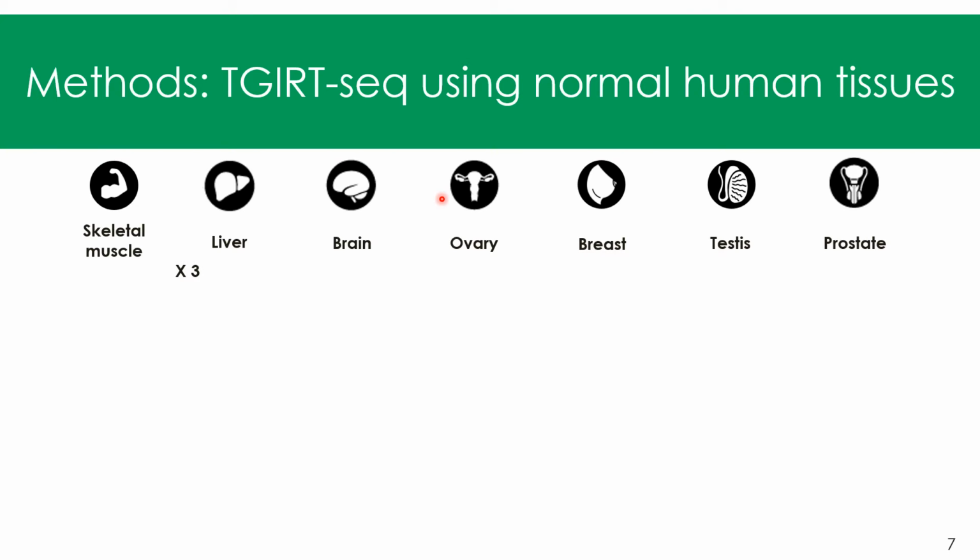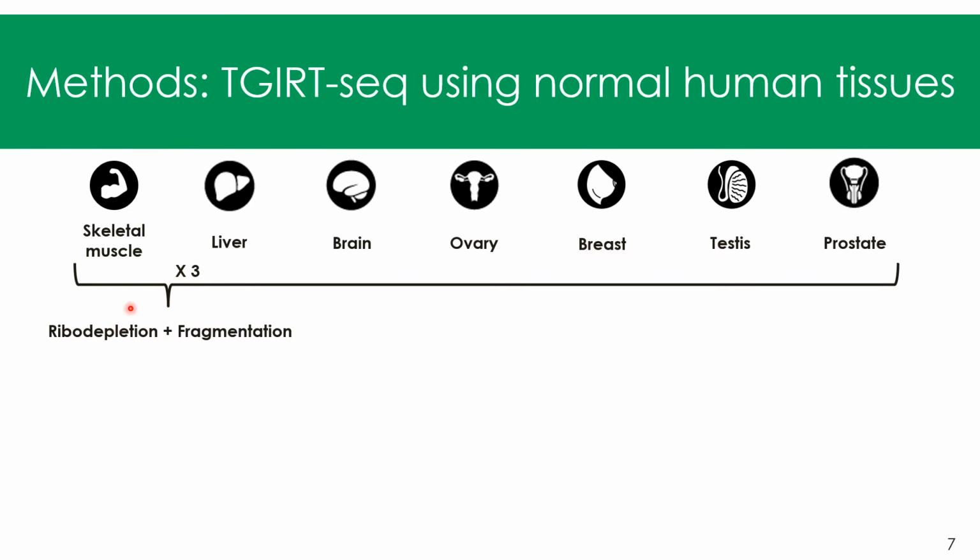The method we used is called TGIRT-seq, an RNA-seq approach that uses a thermostable reverse transcriptase called TGIRT, which was shown to accurately reverse transcribe highly structured RNAs such as snoRNAs, but also other types of RNAs such as messenger RNAs. So we used TGIRT-seq on 7 healthy human tissues using 3 biological replicates each.